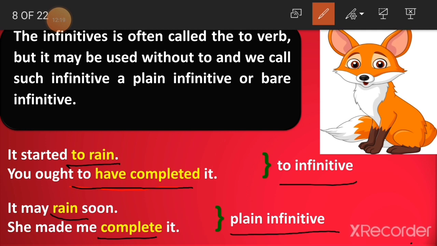Okay, children, we are going to see some more examples of plain infinitives. Because we are having may here, this rain has become a plain infinitive for us. So like that, when you have some other words before the verb, that type of infinitive will become a plain infinitive. Clear, children?